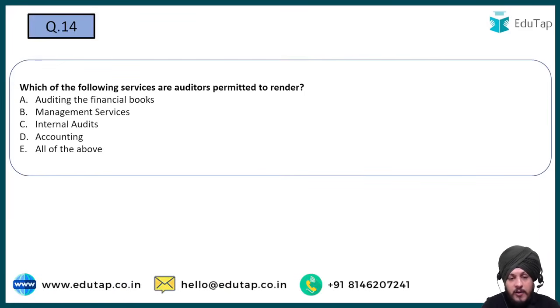Now moving on to question number 14th. Which of the following services are auditors permitted to render? So option A, auditing the financial book. Option B, management services. Option C, internal audits. Option D, accounting. And option E, all of the above. So basically if you see it over here, in order to understand the background of this question, right, I would suggest you to read section 144 of Company Act.